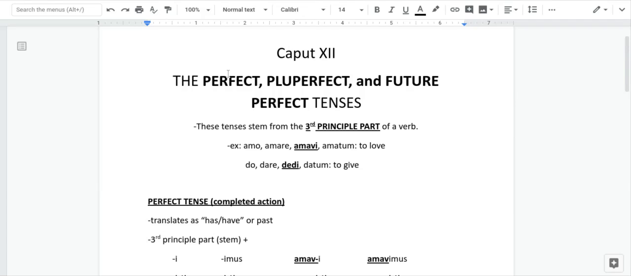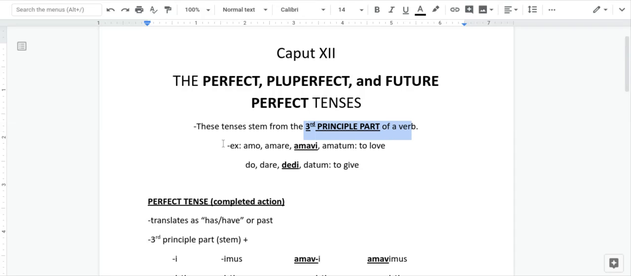Chapter 12, you guys already went through the vocab. It introduces the perfect, which we already learned before the National Latin Exam. And then what's new is the remaining tenses in Latin, the pluperfect and the future perfect tense. Okay? These are very easy tenses, so this should be quick. These tenses all stem from the third principal part of a verb.